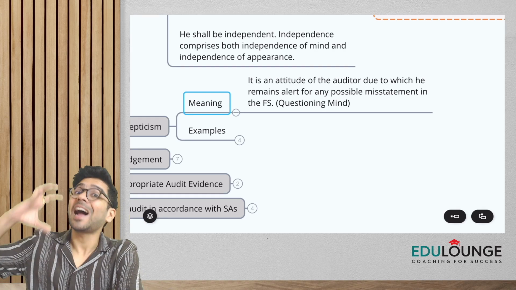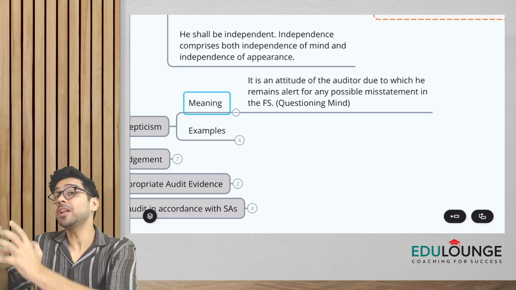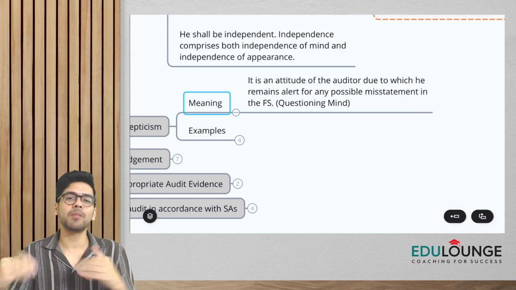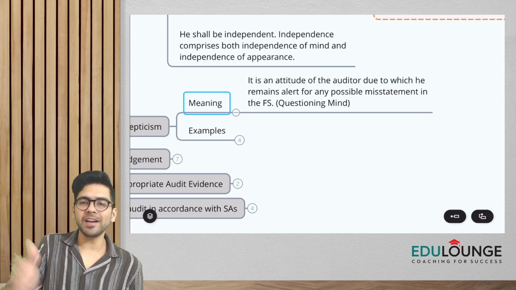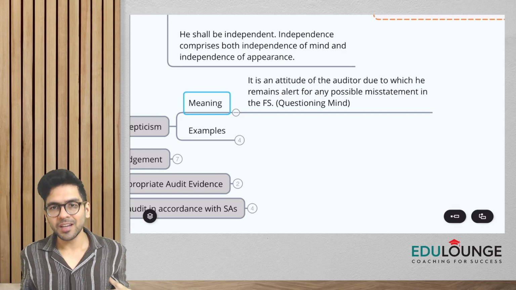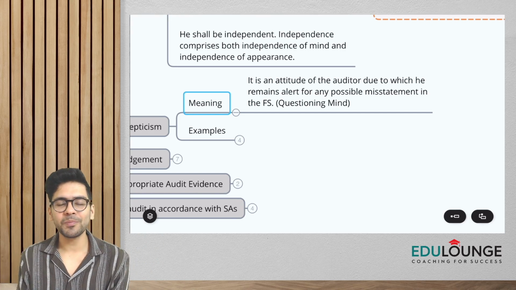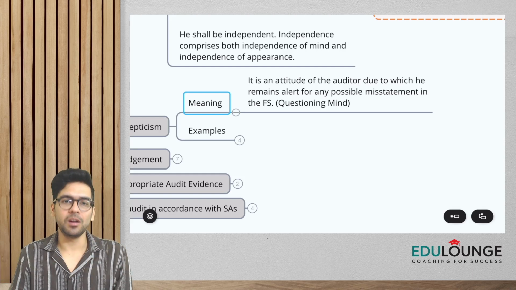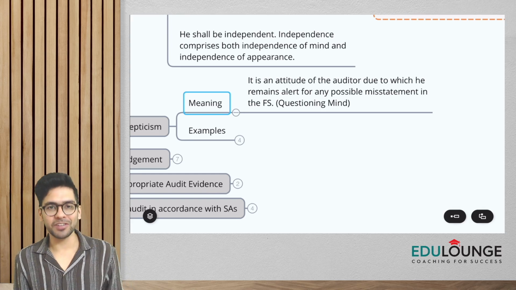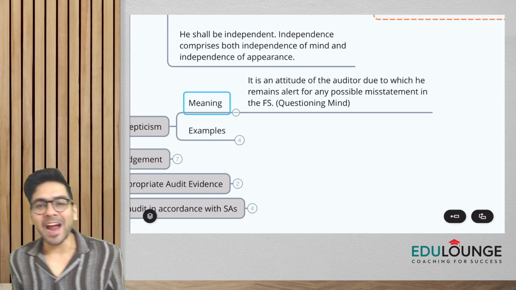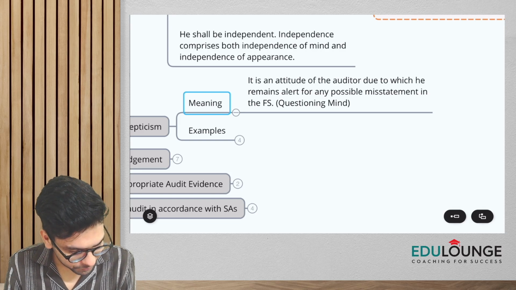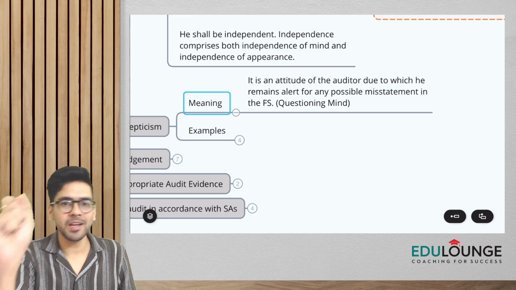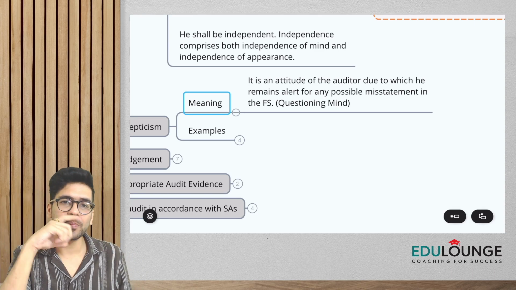Please remember the word. It is an attitude of the auditor due to which he remains alert for the possibility of misstatements in the financial statements. You have to have a questioning mind always. It shouldn't happen that the client comes and gives you anything and you just trust it. I'm not saying you are going to look at the document with suspicion, but you have to be alert. It shouldn't happen that the client takes advantage of us. Okay. All right. So it is an attitude of the auditor due to which he has to remain alert. It's basically an attitude which includes a questioning mind for any possible misstatements in the financial statements.